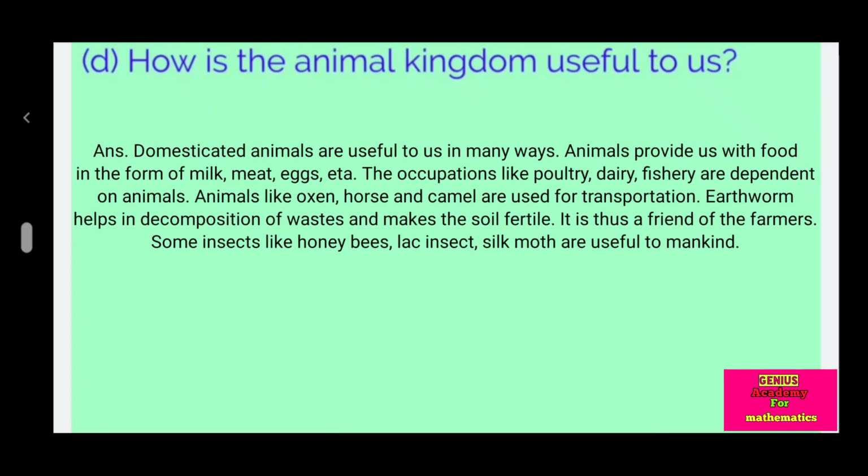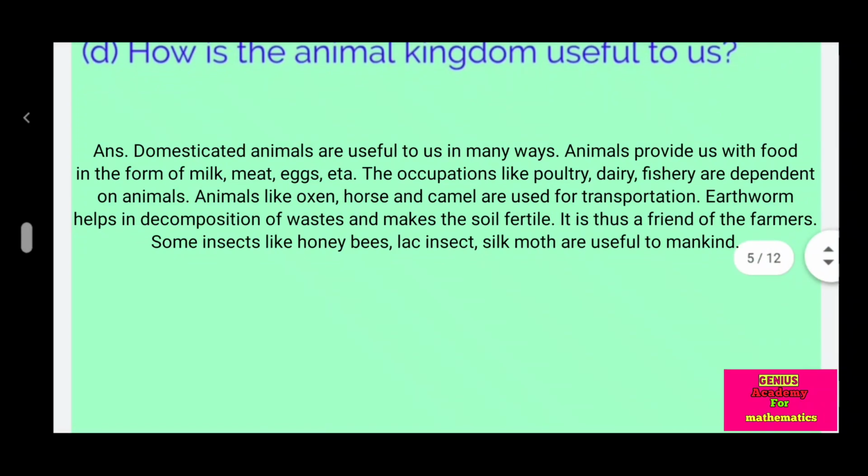Earthworm helps in decomposition of waste and makes the soil fertile. It is thus a friend of the farmers. Some insects like honeybees, lac insect, silk moth are useful to mankind.